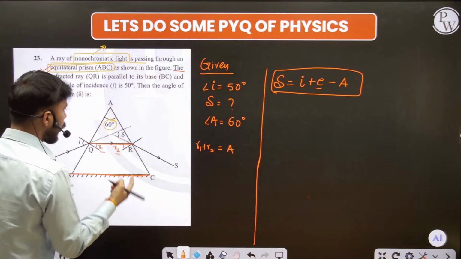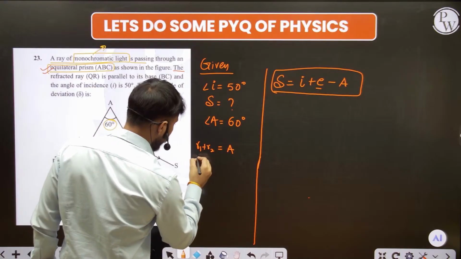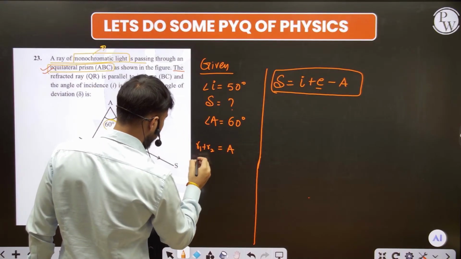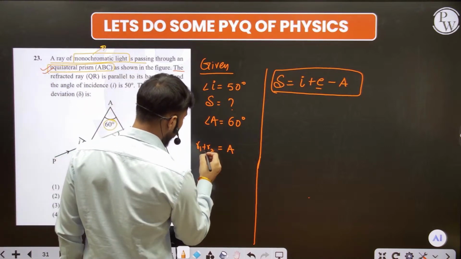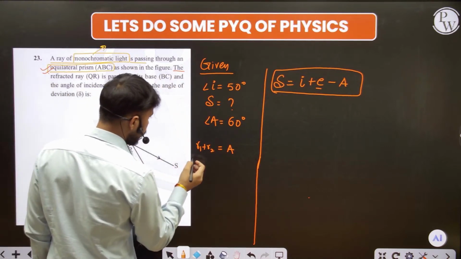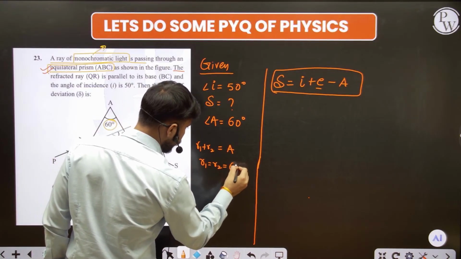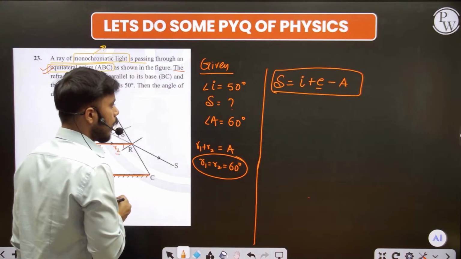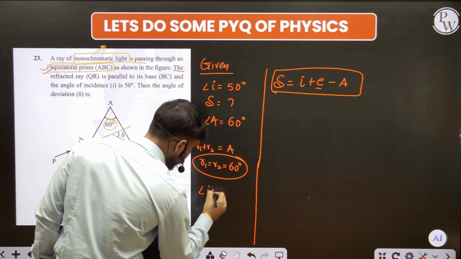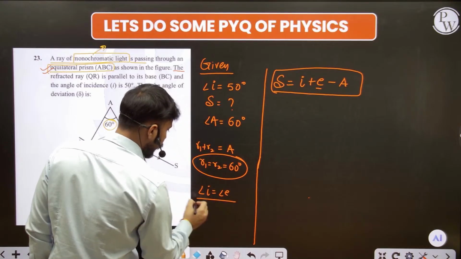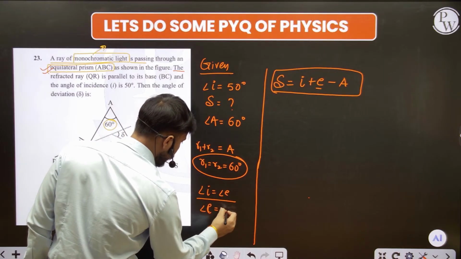And why? Because of that symmetry. Symmetry means that it is the equilateral triangle. So we have the R1 and R2 both equal in this position. So the R1 and R2 both are equal, and if this is going to happen, then at this point the angle I is also equal to angle E. Okay, and I is equal to E, it means the angle E is also equal to 50 degree.